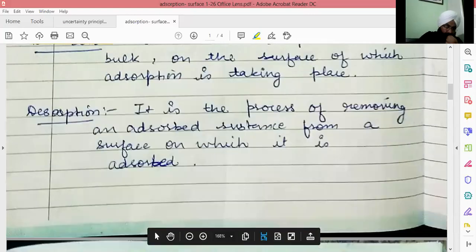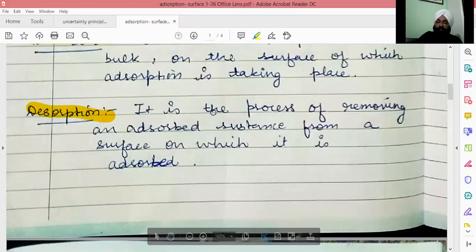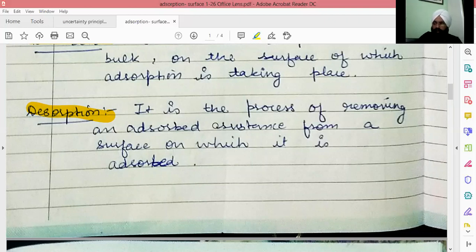Now next is desorption. Desorption is the reverse process of adsorption. So heating the surface, shaking the surface will promote this process. So the process of removal of adsorbed substance from a surface is known as desorption.